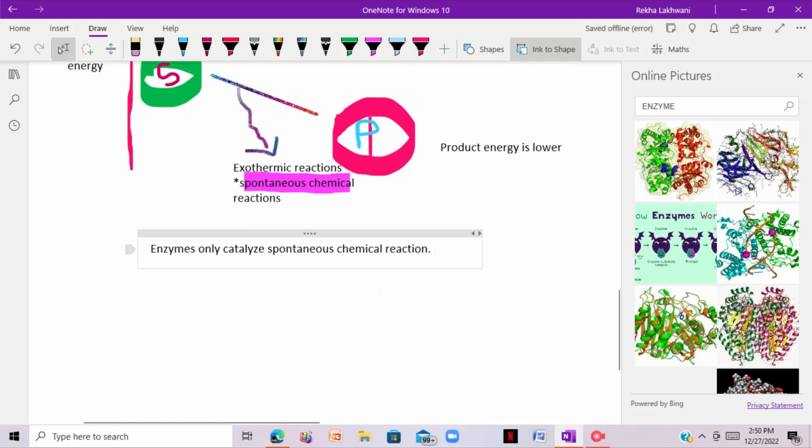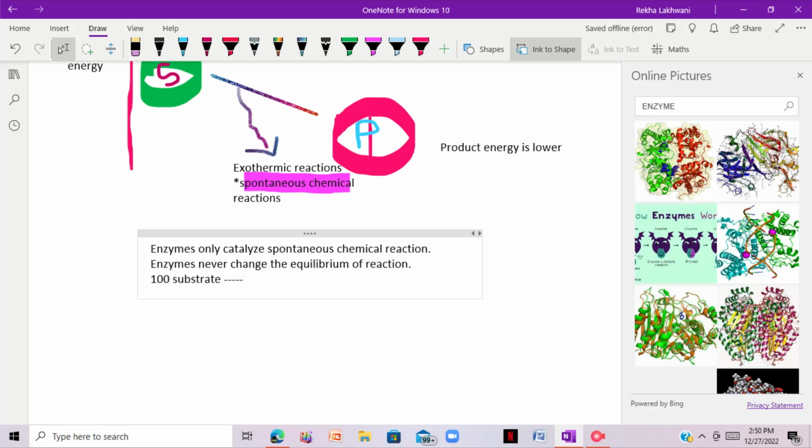So what is this? This is actually equilibrium. Equilibrium means balance. There must be balance between the substrate and the product. So actually enzyme never changes the equilibrium of a reaction. It means, for example, if there are 100 substrates, we'll only get 80, we will not get 90, or even 81. So enzyme does not change the equilibrium of the reaction.